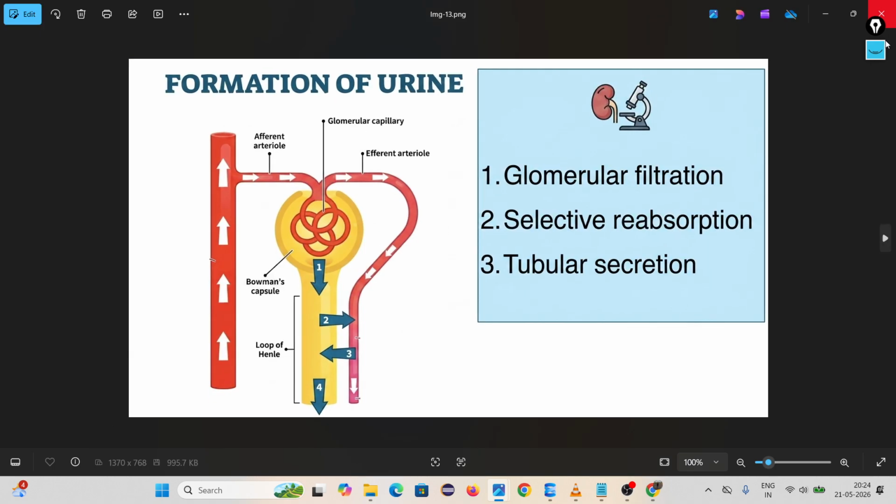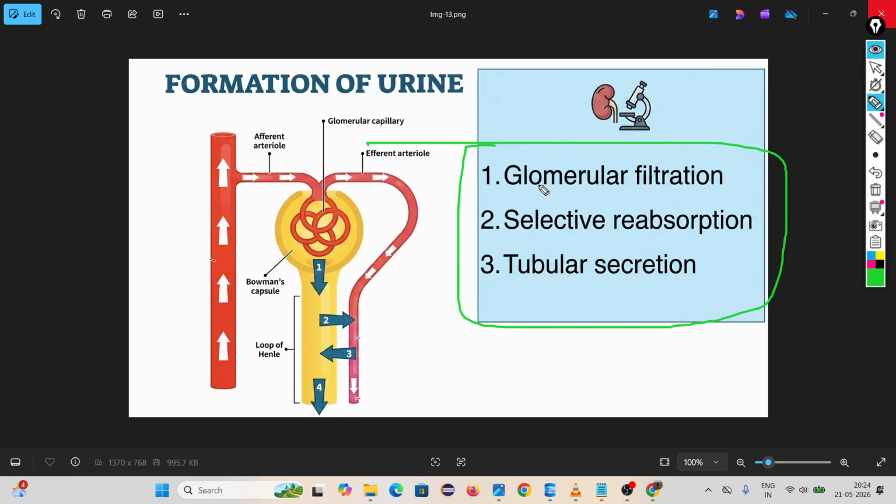How is urine formed? There are three steps in urine formation: glomerular filtration, selective reabsorption, and tubular secretion.